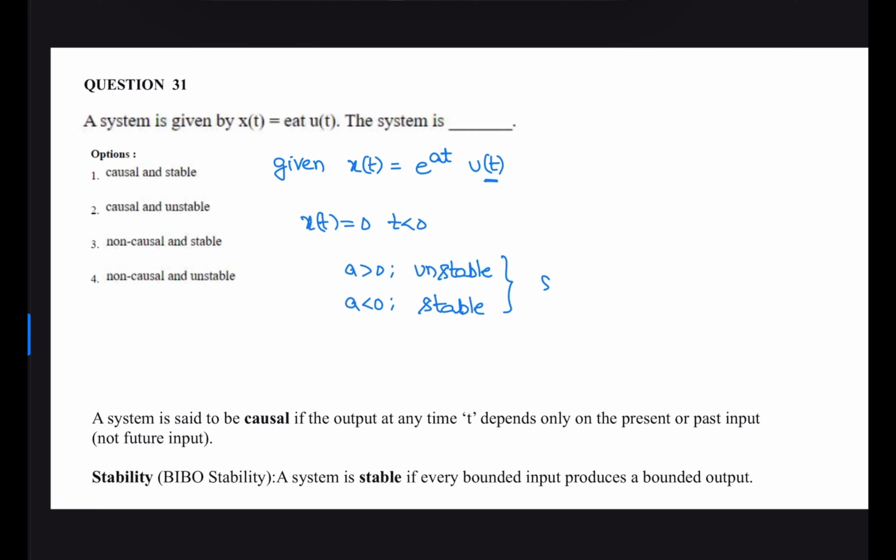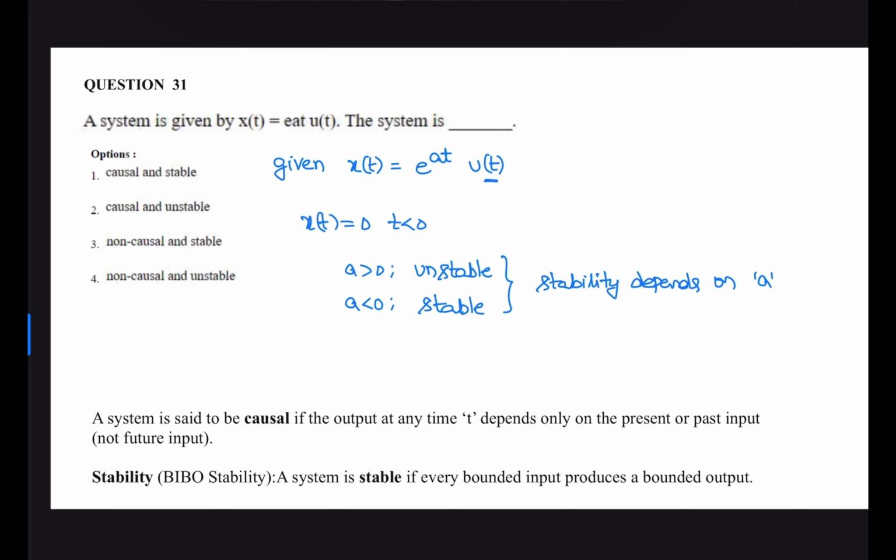Therefore, stability depends on e power at. Stability depends on the value of a. If a is greater than 0, unstable system. If a is less than 0, stable system. We cannot tell whether the system is stable or unstable.